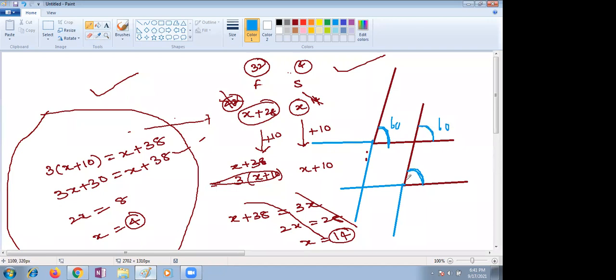So if it is 60, these two angles are on the same side. Are these two corresponding? Yes, ma'am. That will also be 60 degrees. So can we write that angle also as 60? Yes, ma'am. That is a little tricky, but it is easy once you understand. If you extend the figure, it is easy, Raghav.